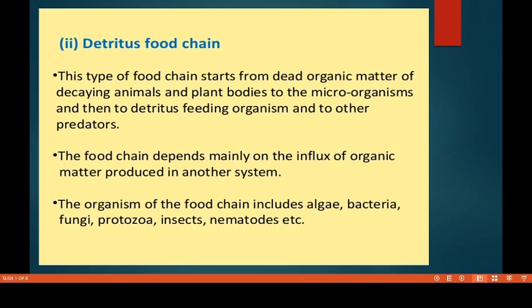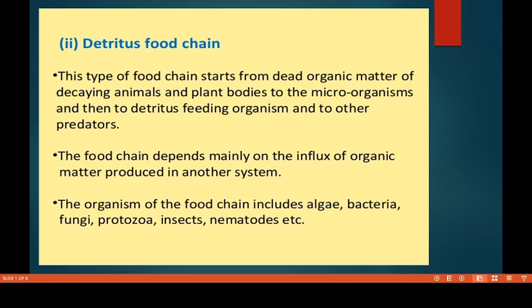I said organic, right? So organic means what? That matter which can be decomposed easily into the soil. So here, if detritus is the organism, then who will eat this detritus, or the fallen leaves or the parts of dead trees? For example, earthworms. Okay, then earthworms will eat this, and then who will eat the earthworms? That is birds. Okay, so here detritus means the organic matter, and who is dependent on the organic matter, they are called as what?